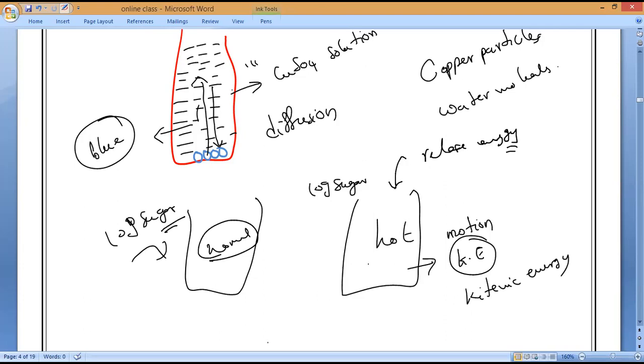What is the third characteristic, guys? Particles of matter are continuously moving. Particles of matter are constantly moving.